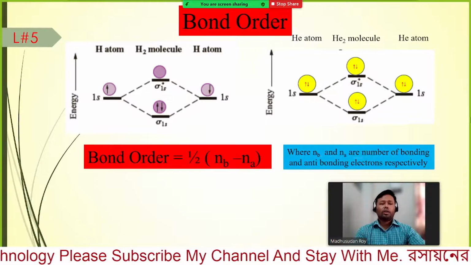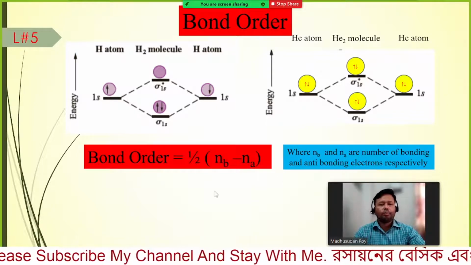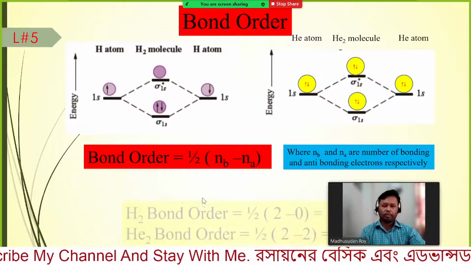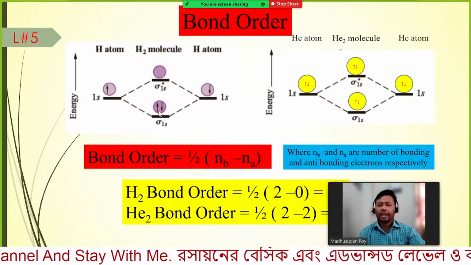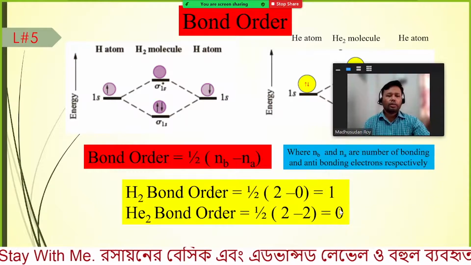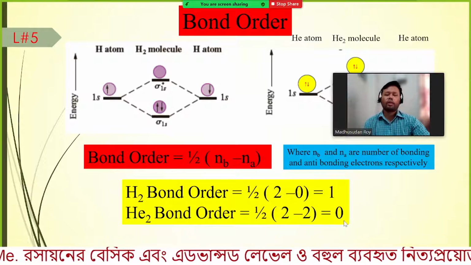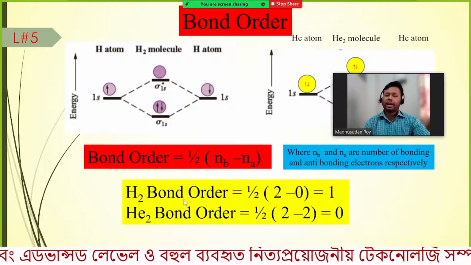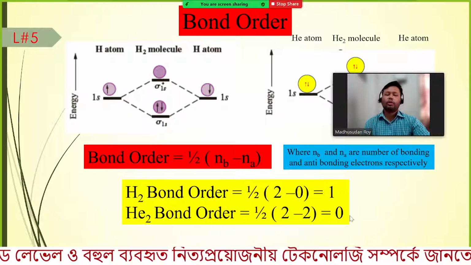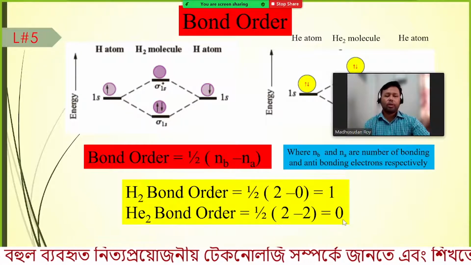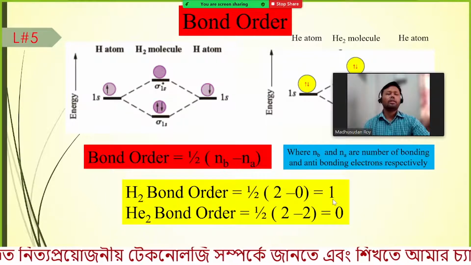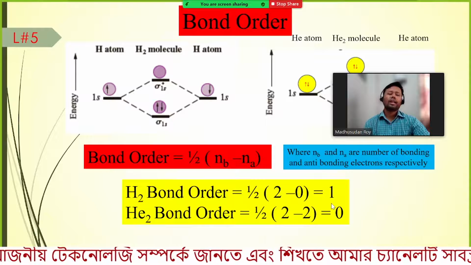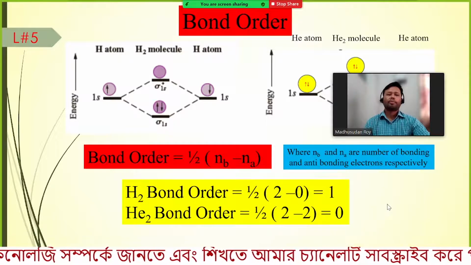Here Nb and Na are the numbers of bonding and antibonding electrons, as already mentioned. So for hydrogen we have a bond order of 1, and for helium we have a bond order of 0. So the hydrogen molecule exists and the helium molecule does not exist, because it has a bond order of 0, while hydrogen has a bond order of 1.